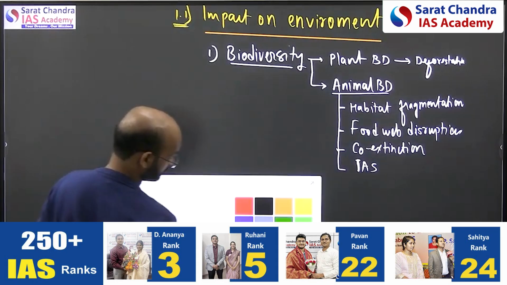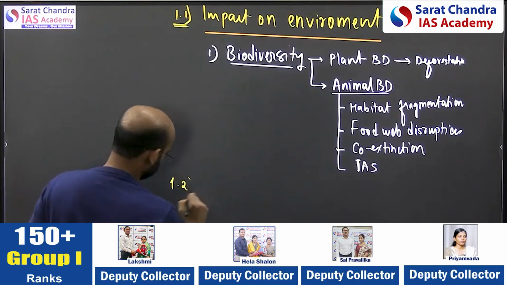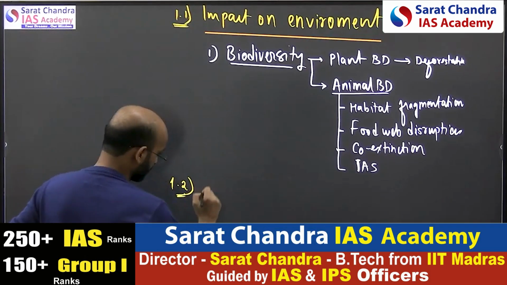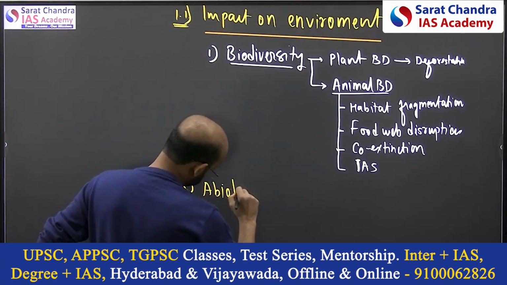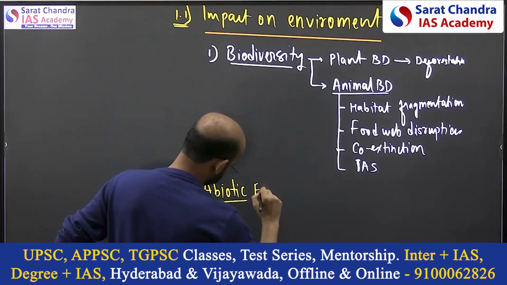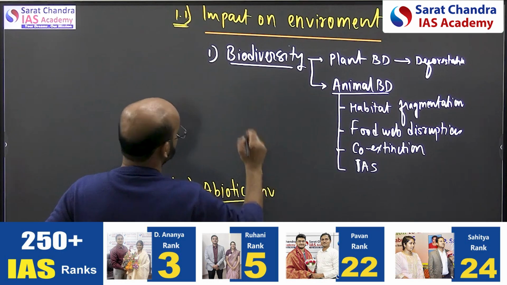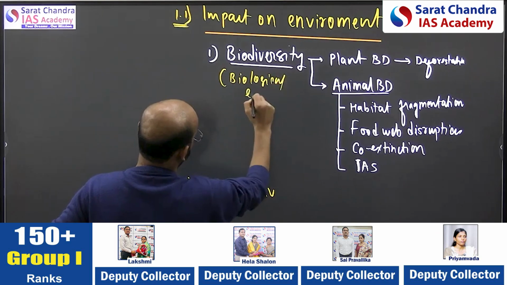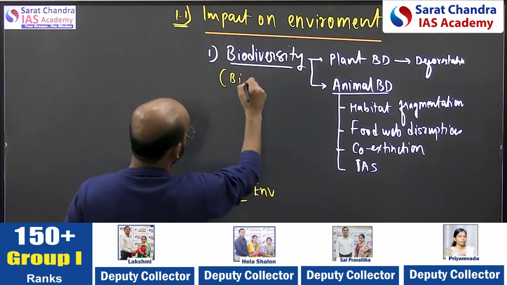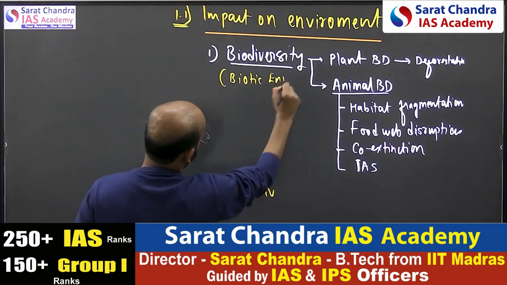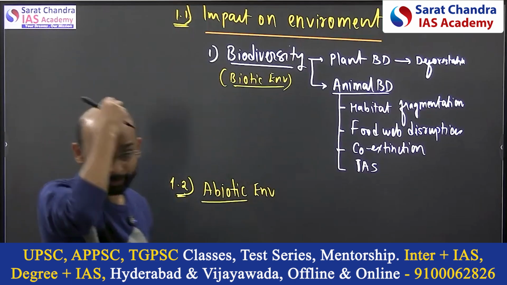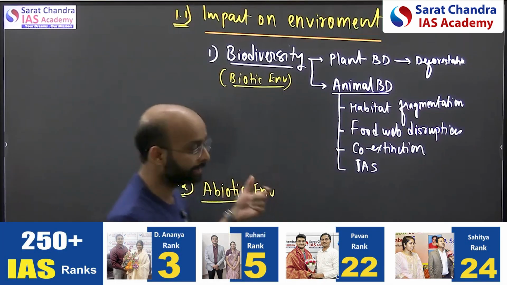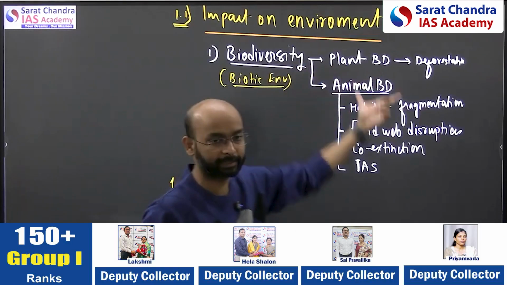The second, 1.2, is going to be the pollution, and here you can write in 2 ways: the impact on abiotic environment, or you can say biotic environment. We divide the environment or ecosystem into 2 parts: biotic component and abiotic component, right? So the biotic component is getting impacted, this is the answer.